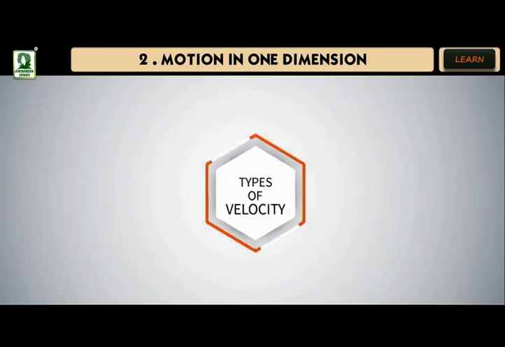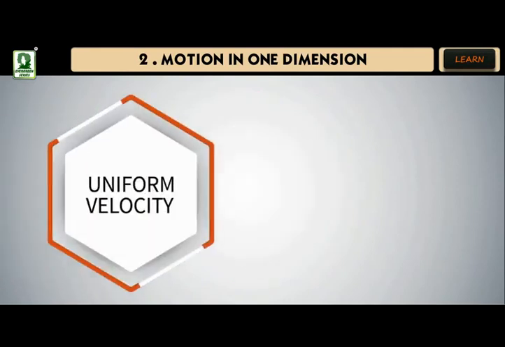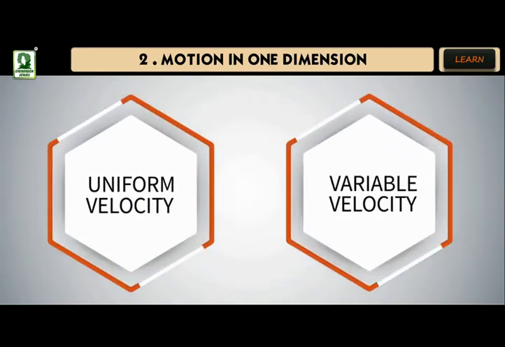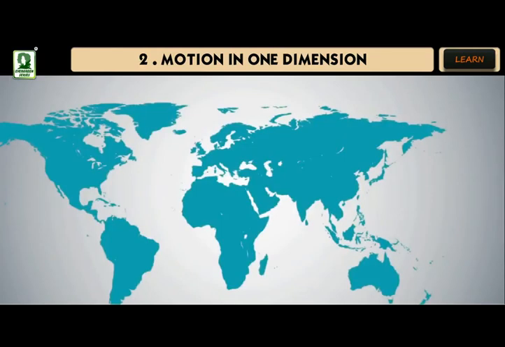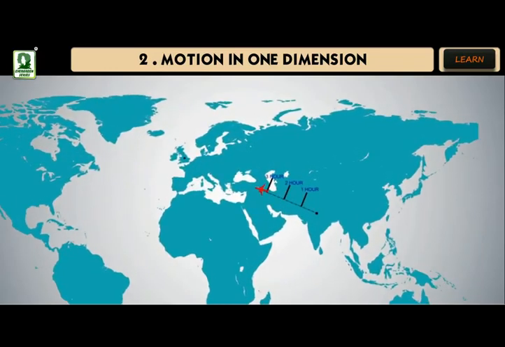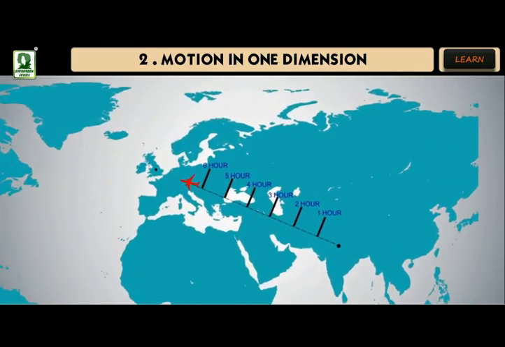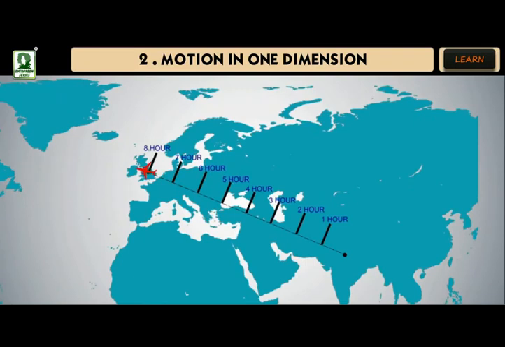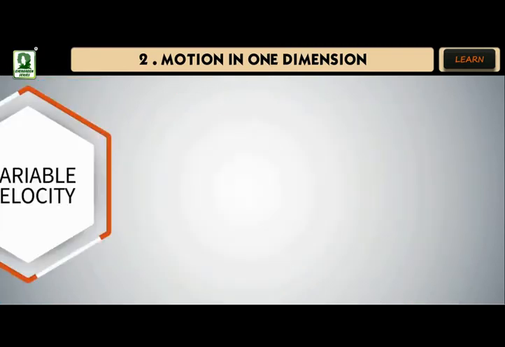Types of velocity: uniform velocity, variable velocity. Uniform velocity. A body is said to possess uniform velocity if it undergoes equal displacements in equal intervals of time, however small these intervals may be. In such a situation, the distance traversed by the body increases with time.